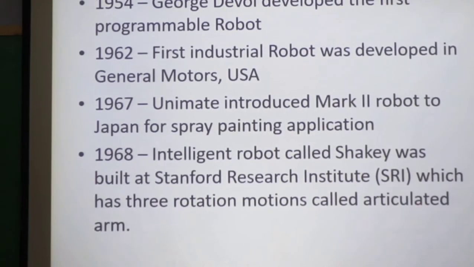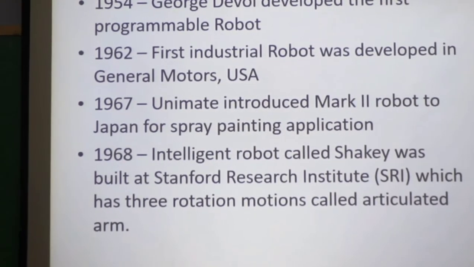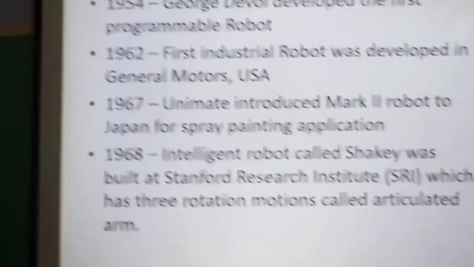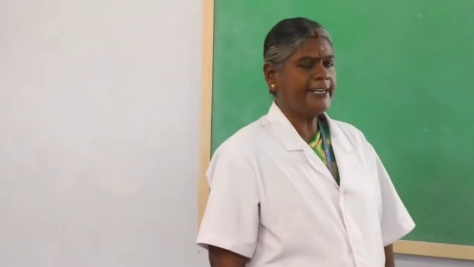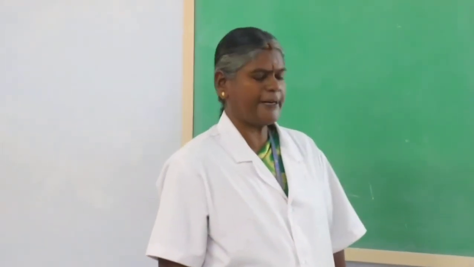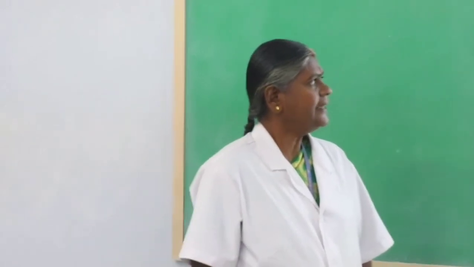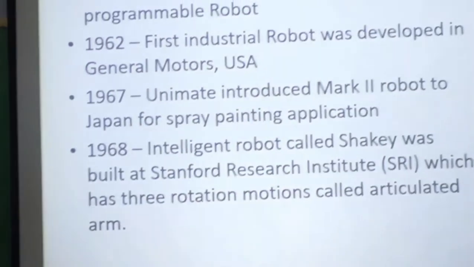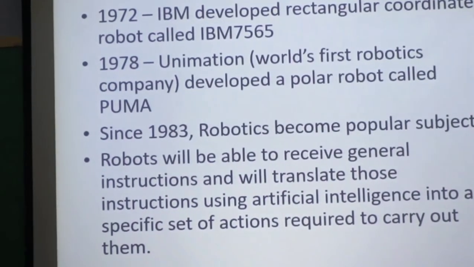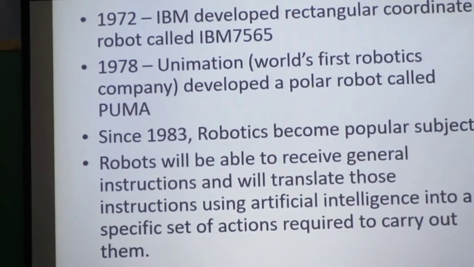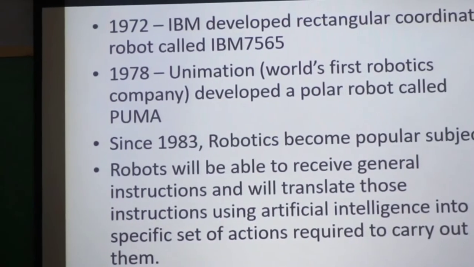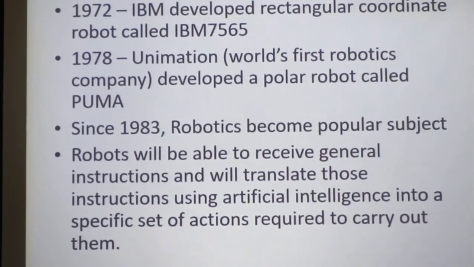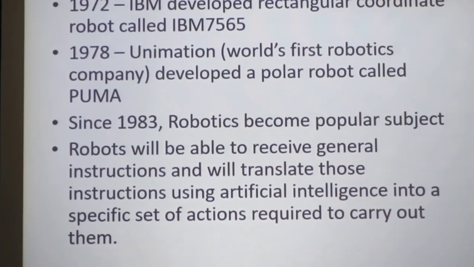In 1954, George Devol developed the first programmable robot. In 1962, the first industrial robot was developed in General Motors, USA. In 1967, Unimate introduced the Mark II robot to Japan for spray painting application. In 1968, an intelligent robot called Shakey was built at Stanford Research Institute, which has three rotation motions called articulated arm. In 1972, IBM developed a rectangular coordinate robot, and in 1978, Unimation developed a polar robot called Puma. Robotics became a popular subject since 1983.